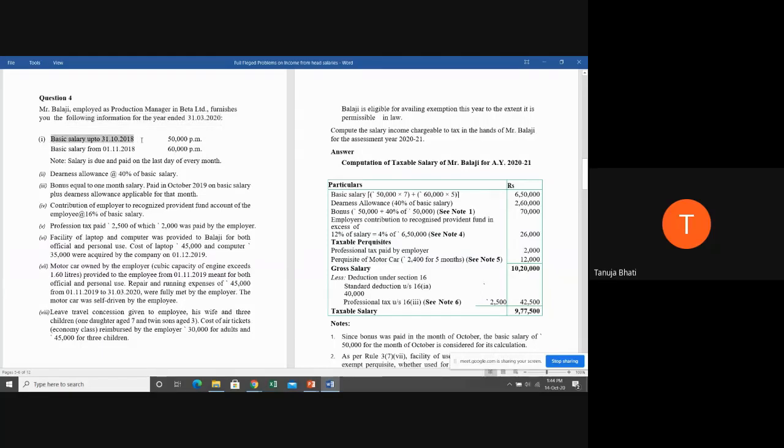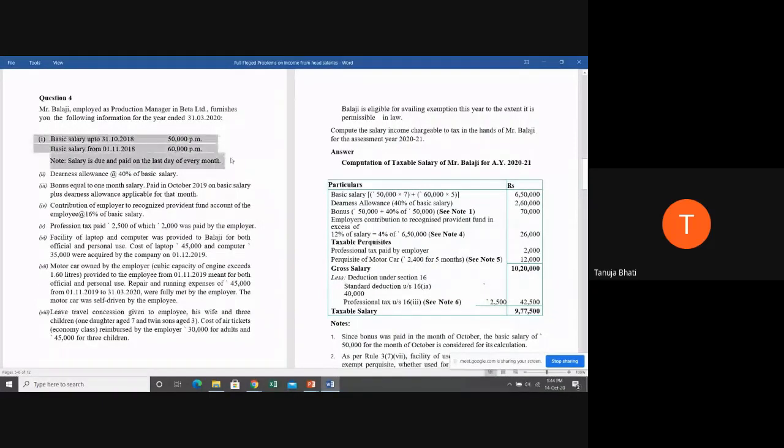Basic salary up to 31/10/2018 was 50,000 per month, and basic salary from 1/11/2018 is 60,000 per month. So here his basic salary in the entire year is changing. For a certain number of months it is 50,000, and for a certain number of months it is 60,000. Calculation of months we will do when we solve the problem.